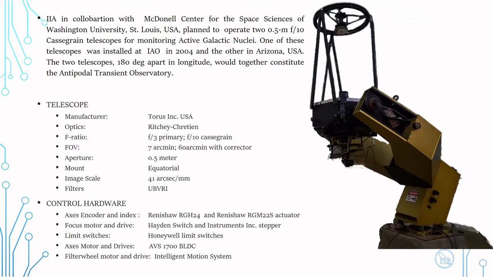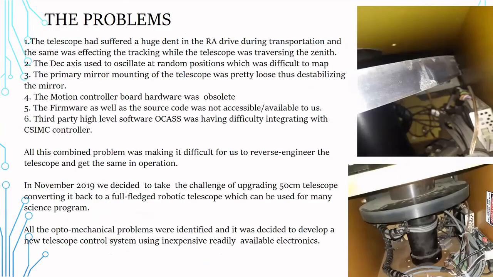And the other is in Arizona, and together, 180 degrees apart, they would constitute the antipodal transient observatory. The specifications: this is made by Taurus Incorporation. The optics are Ritchey-Chrétien, F/10, 0.5 meter, on an equatorial mount telescope. Basically, I would like to address what actually happened.